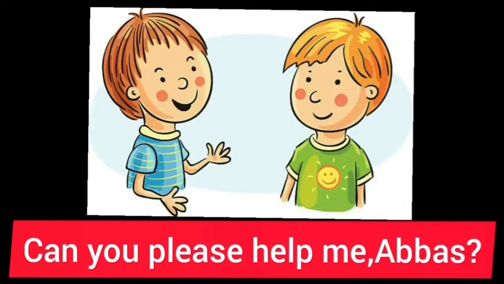Can you please help me, Abbas? We use the word you in the place of the name of the person we are speaking to. That means to whom we are talking, we use you there. Suppose if I am talking, I will use I. If I am talking to another person, I will use you.